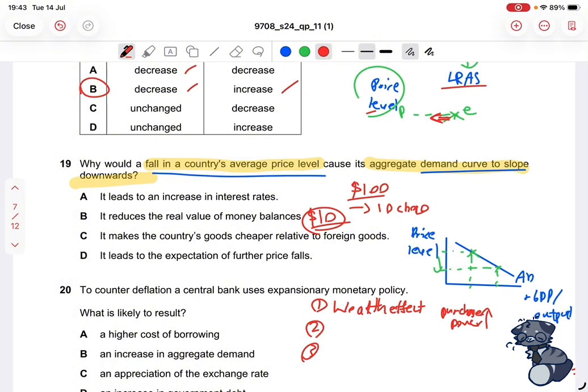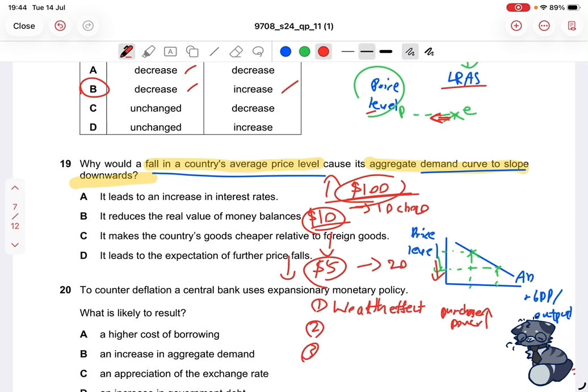But we have the same amount of income, and now the price level has fallen, or the prices have fallen. So let's say that the price of chocolate has fallen from $10 to $5. So it's cheaper now. So for your same income, how many bars of chocolate can you buy? 100 divided by 5 is 20 units of chocolate. So that is increased purchasing power, meaning you can buy more goods for the same income. Your purchasing power can increase if your income increases or if the price of the goods decreases, which basically means that you can buy more goods for the same value of money.